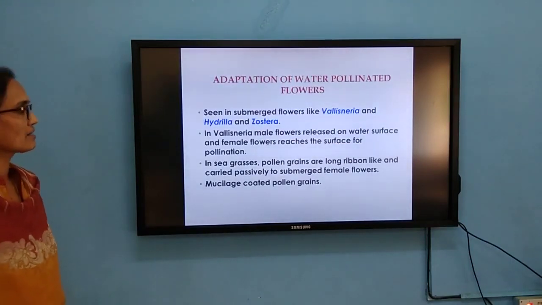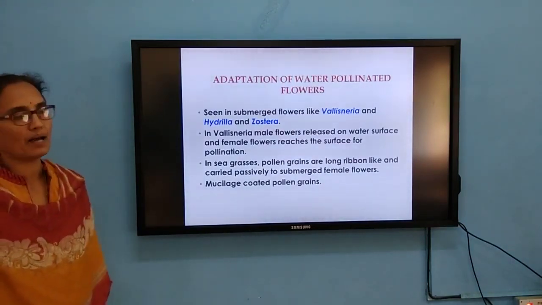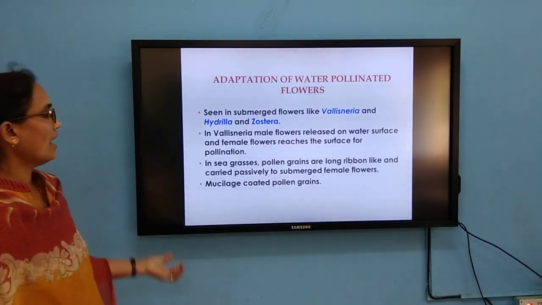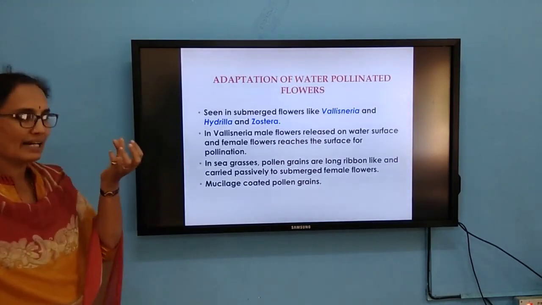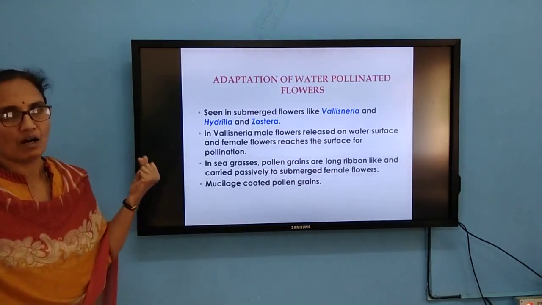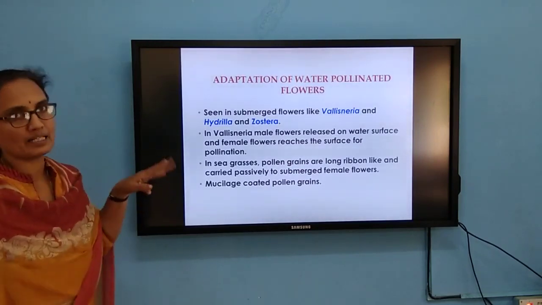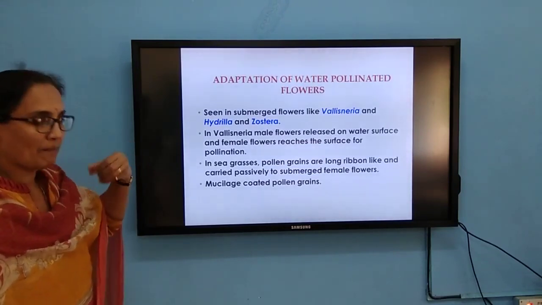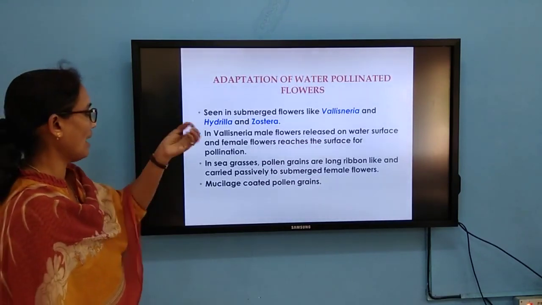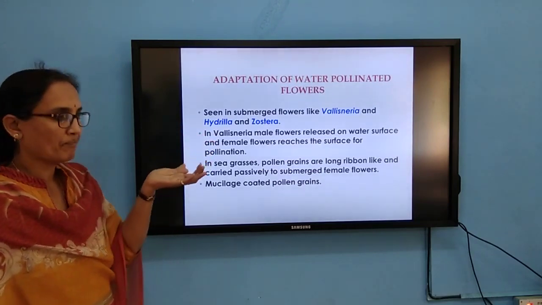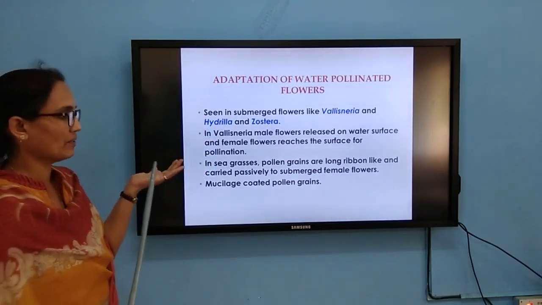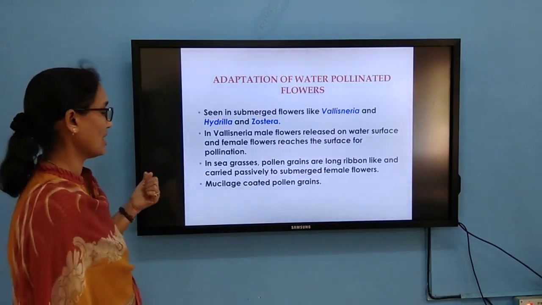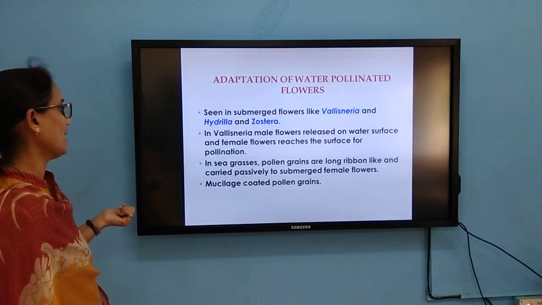Water pollinated flowers. In case of submerged plants like Hydrilla, Vallisneria, Zostera, etc., the male flowers will be released from the bunch or from the inflorescence. They will float on the surface of the water and move along the water current, and the female flowers, having a long stalk, will float on the surface of the water. Whenever the male flower comes in contact with the female, the transfer of pollen grains takes place.